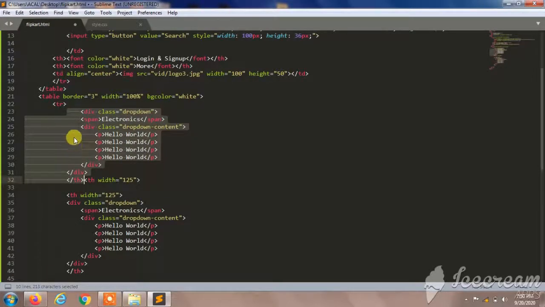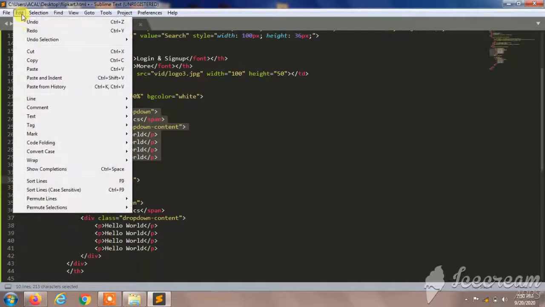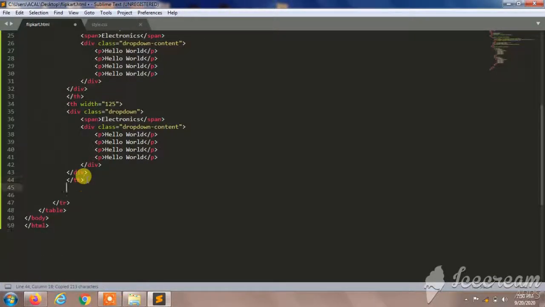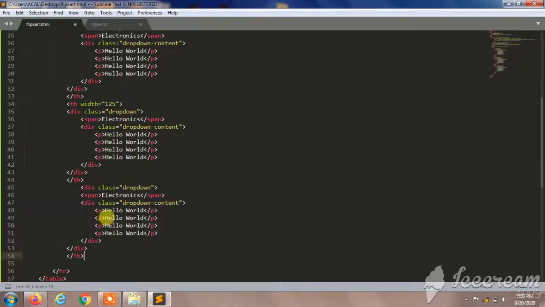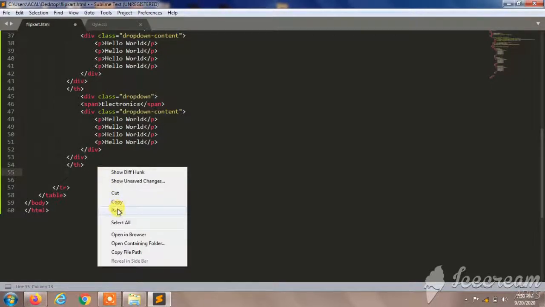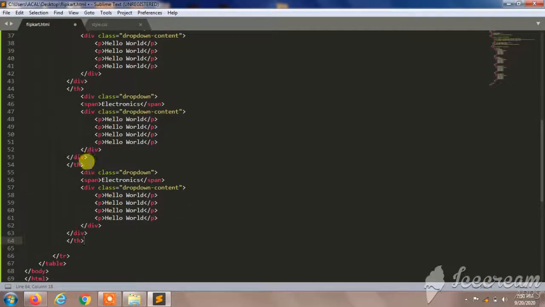It's not 125. Sorry, it was my mistake. The dot is not working properly, that's why I'm saying. So I'll paste it. I'll paste it one more time.